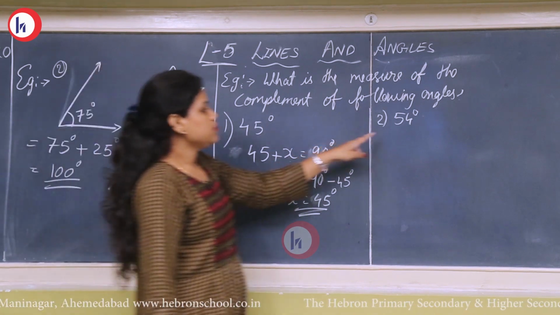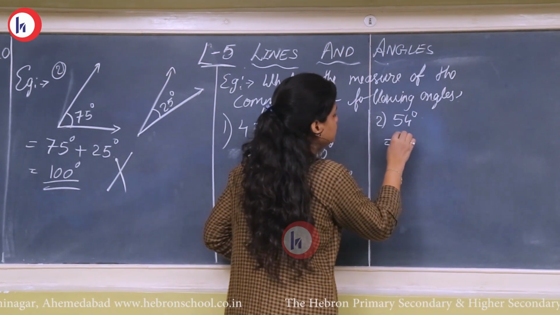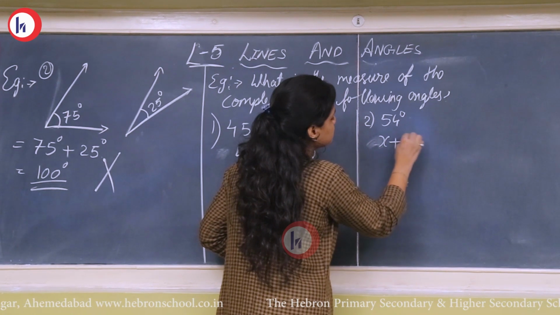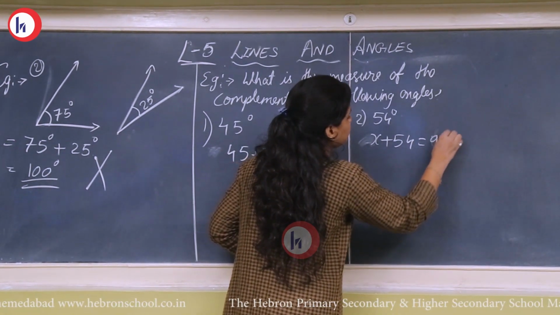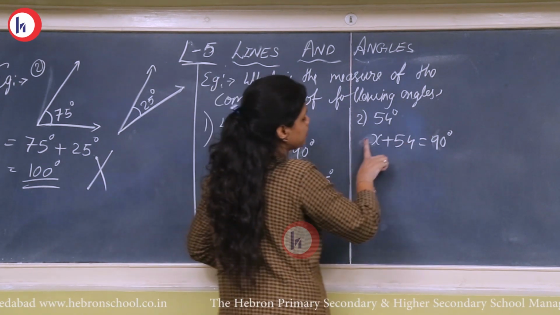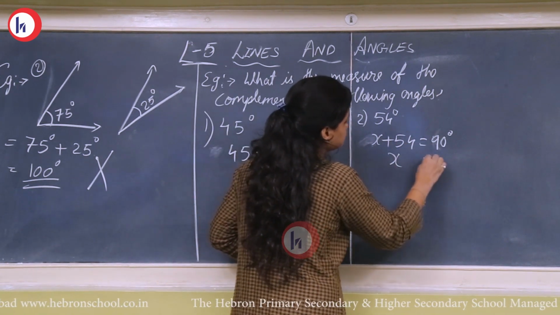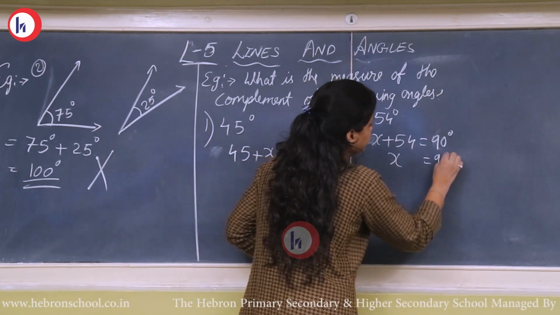Okay. Here taking another example, x plus 54 is equal to 90 degree, because complementary angles will always make 90 degree. Transposing 54 to the other side.